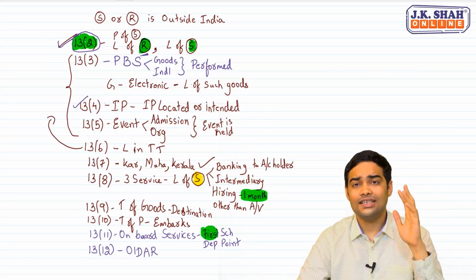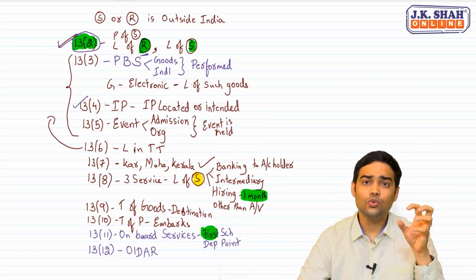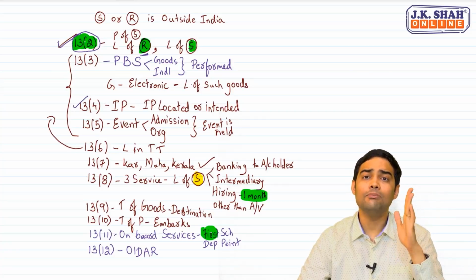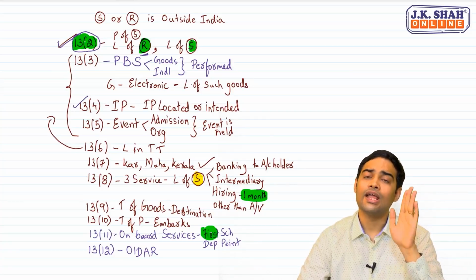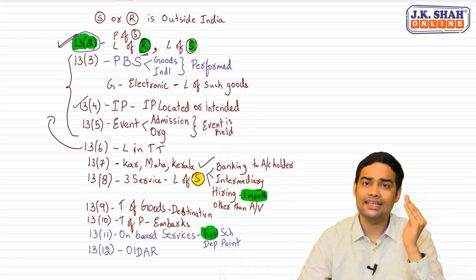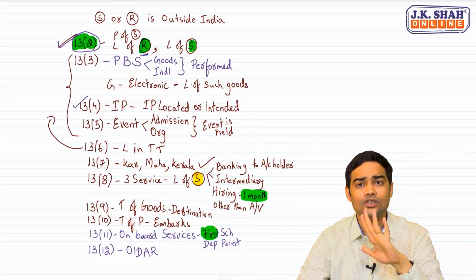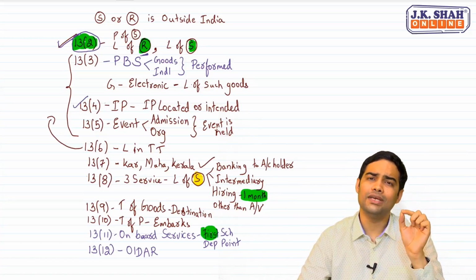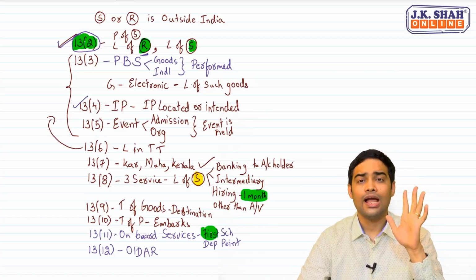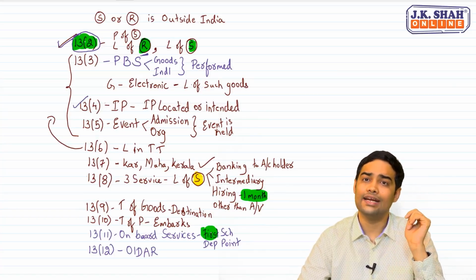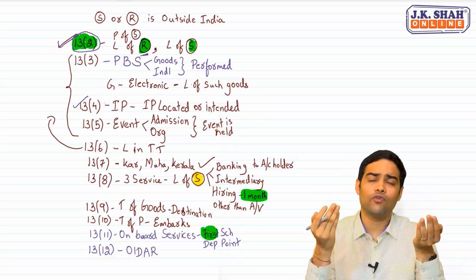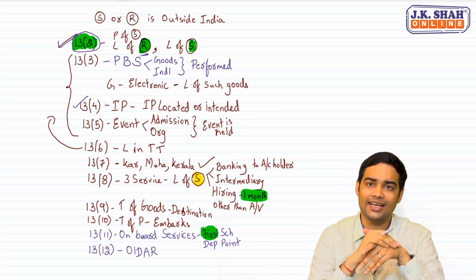In all such cases where you require minimal human intervention, and it is an automatic service, meaning there is no human intervention or minimal human intervention, and it is provided over the internet. Everything which is provided over the internet is not OIDAR.